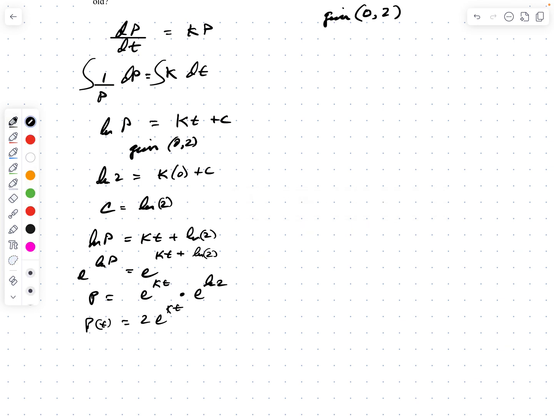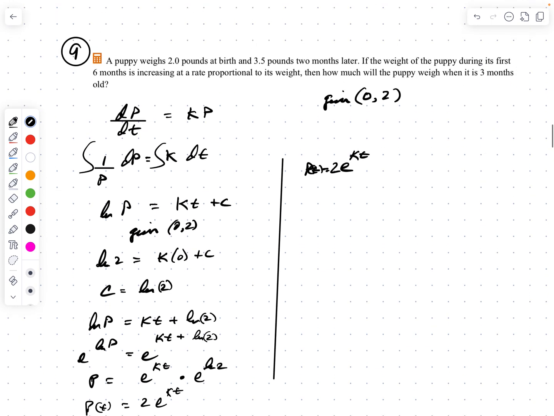So now I know that P of t equals 2e to the kt, all right? And I also know that there's another given. I know that at time 2, the puppy weighs 3.5 pounds, okay?